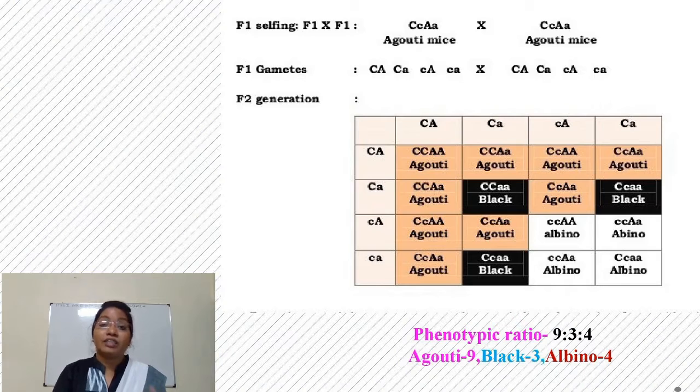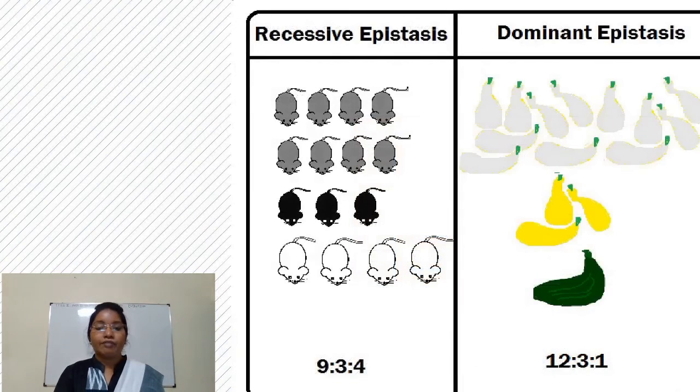That is, being a recessive gene also, it suppresses expression of the other gene. This kind of interaction is recessive epistasis. If we compare both kinds of epistasis, the dominant epistasis is present in summer squash, in which 12 are white, 3 are yellow and 1 is green. And the recessive epistasis is present in coat color in mice, in which 9 are agouti, 3 are black and 4 are albino.